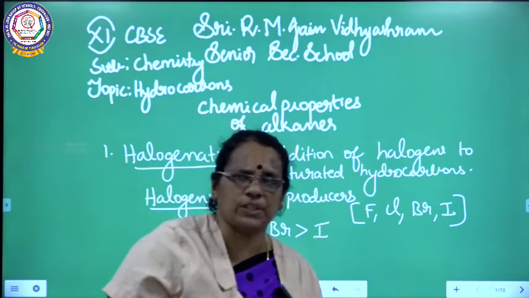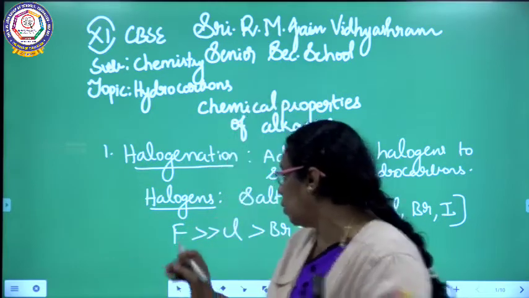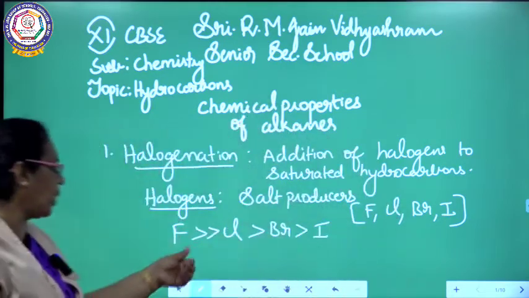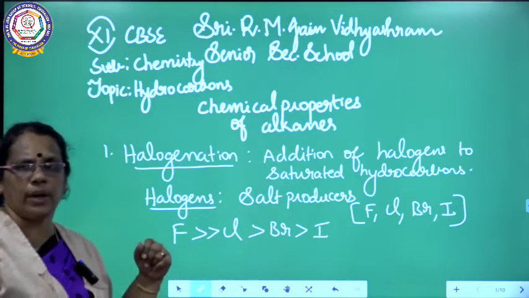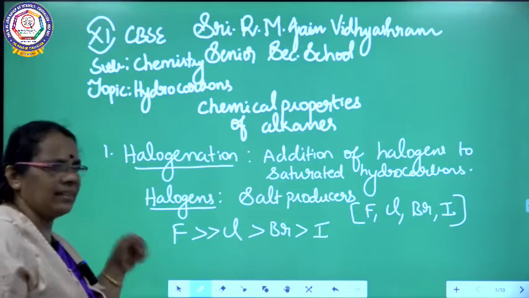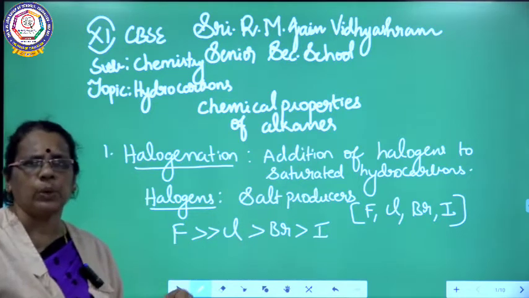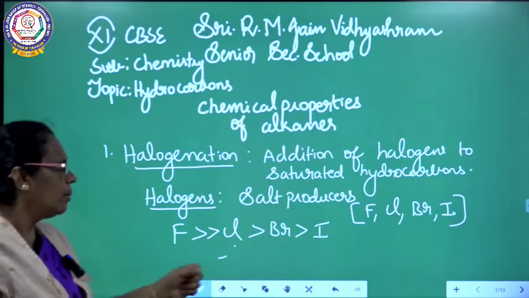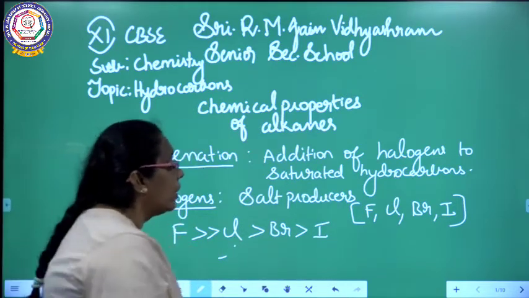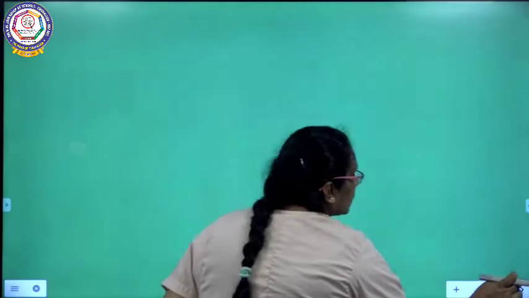We are going to add halogens. In case of fluorine, already I told you, fluorine is much more reactive than chlorine. Fluorine is highly reactive, much more reactive than chlorine. Chlorine is more reactive than bromine. Bromine is more reactive than iodine. So we are going to see the reactions one by one.